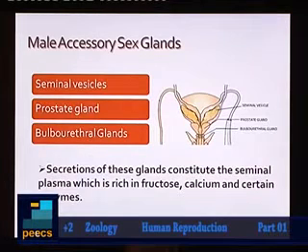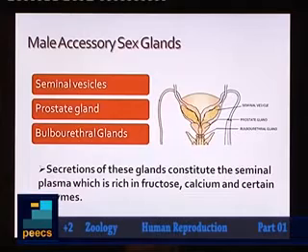It also has components which will help in activation of the sperms, because it has calcium and also several other enzymes. So within seminal plasma we can see fructose, calcium and several other enzymes. Seminal plasma with sperm cells is known as the semen or seminal fluid.